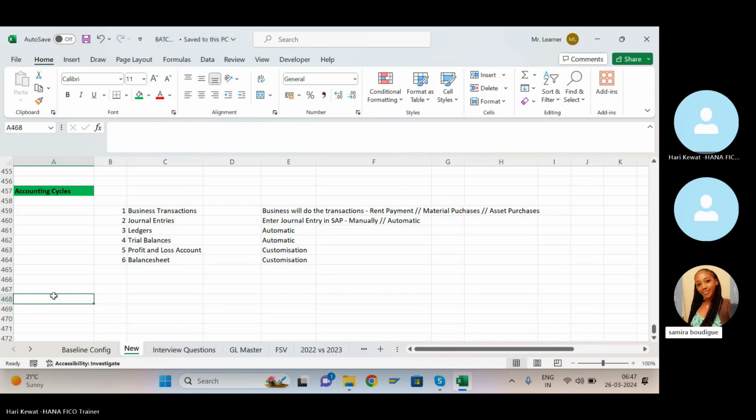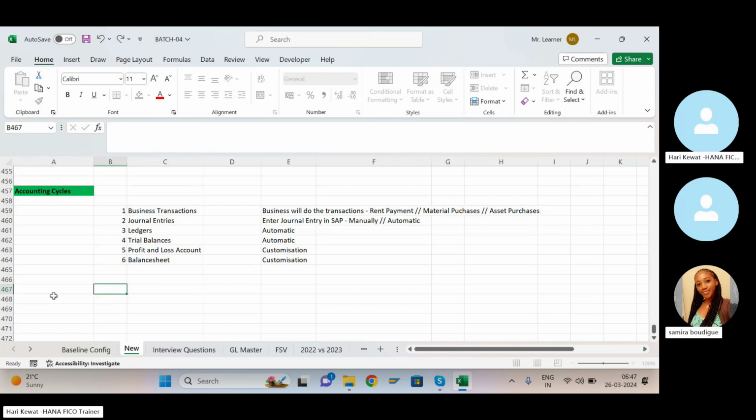So first of all, transactions will happen date-wise. So let's say I'm writing here, this is March month. Let's say on first of March 2024. So in the beginning of your business, on the first day, whenever you incorporate any business, firstly you have to put the capital into the business to start the business. So the first transaction will be business started.